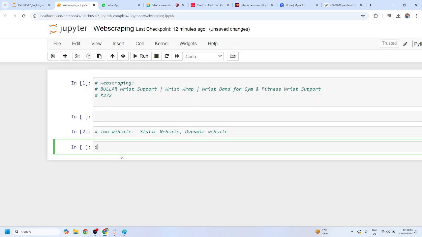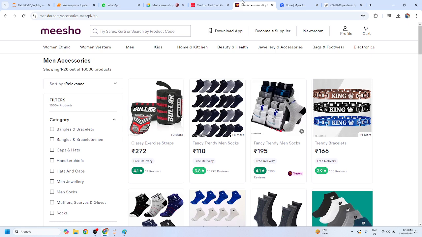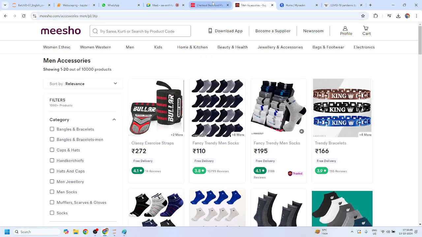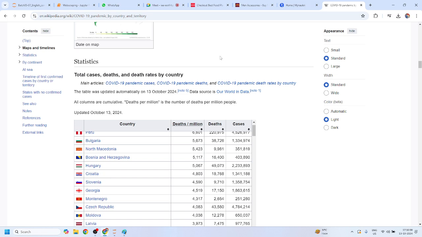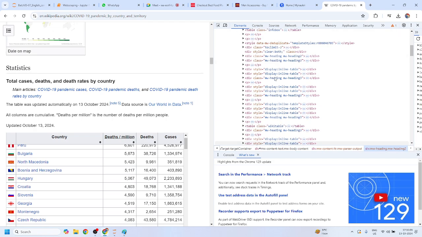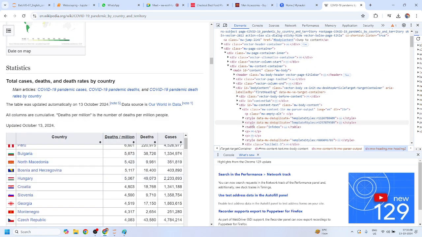So candidate, you have to start with one basic library, which is called the requests module. Import requests. Requests is a module which requests any website on your behalf, and you can ask that module to give you the HTML content. Your main task is to get the HTML content. What is that HTML content? If you inspect any website, the code inside this element tag is called HTML code. Yes or no?